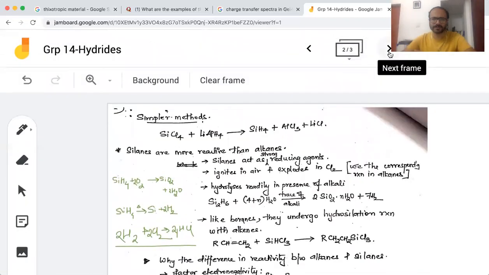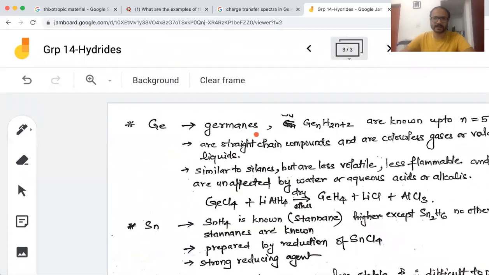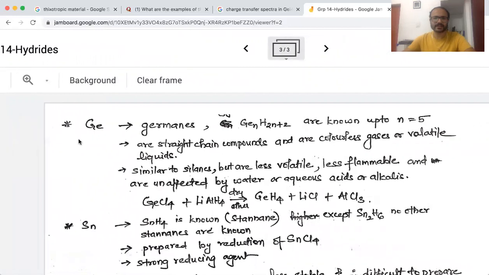Moving further, talking about the other element hydrides, we find here that germanium also forms hydrides. They are called by a general name, germanes, and also they only form alkane type of hydrides.